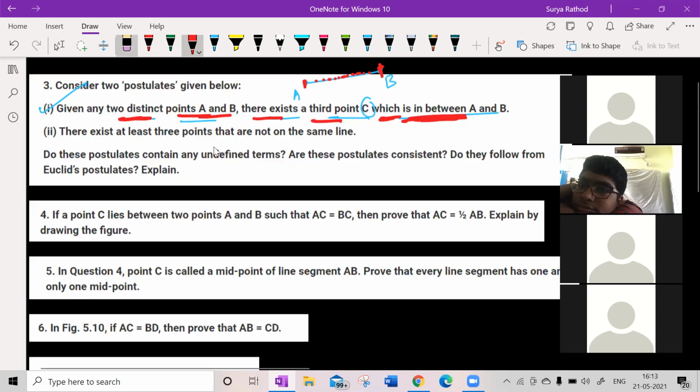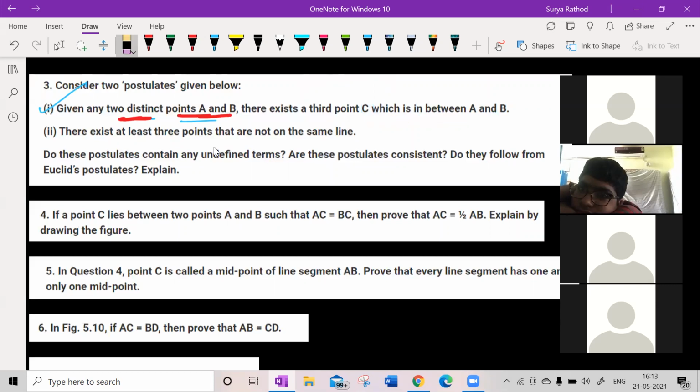So whatever the postulate has been given over here, which is undefined? So what is that undefined term over here now? What is the undefined term? Tell me. Sir, in between, I guess. Which is in between A and B, there can be infinitely many points between A and B. Clear? Yes. So we are done with the first one.